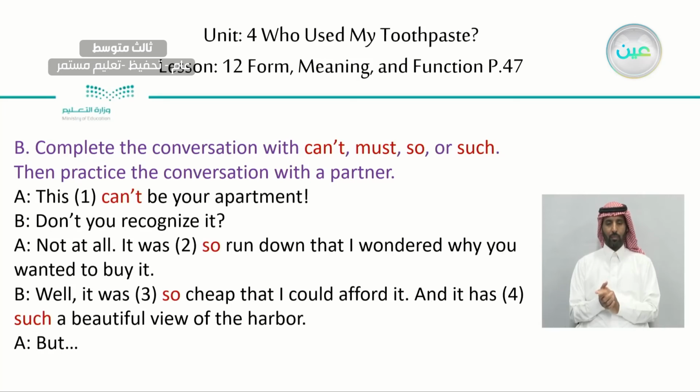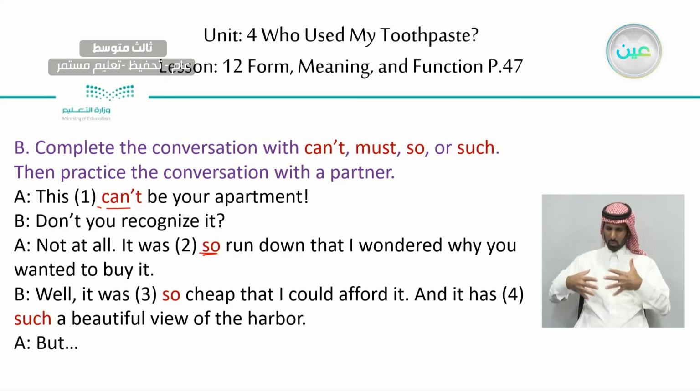A: This can't be your apartment. Don't you recognize it? Not at all. It was so run down that I wondered why you wanted to buy it. B: Well, it was so cheap that I could afford it, and it has such a beautiful view of the harbor.